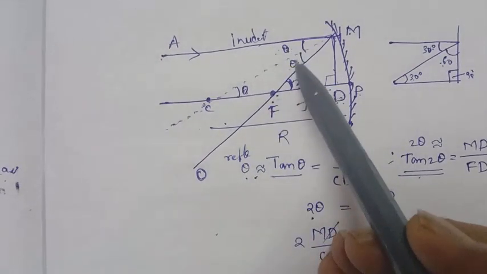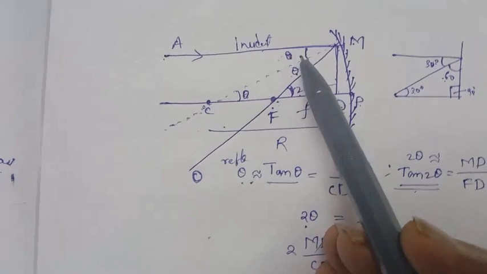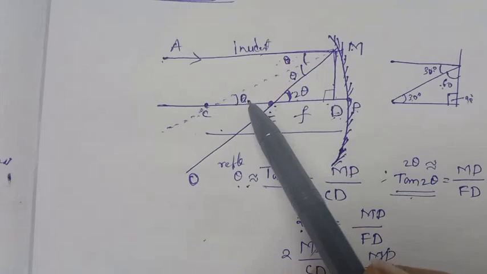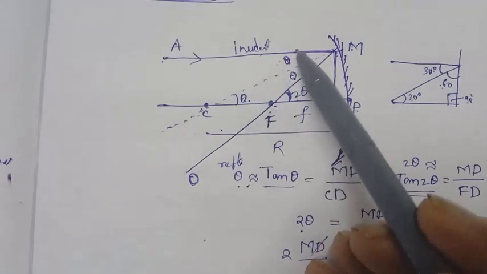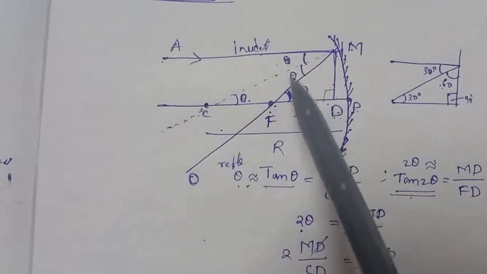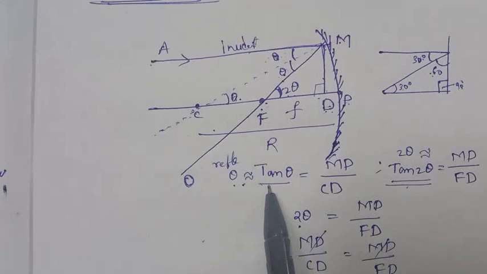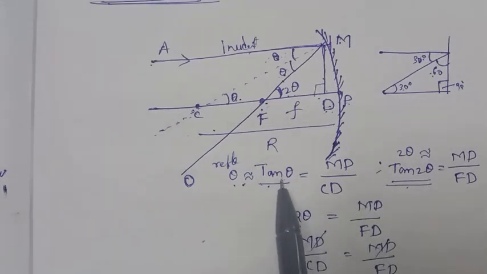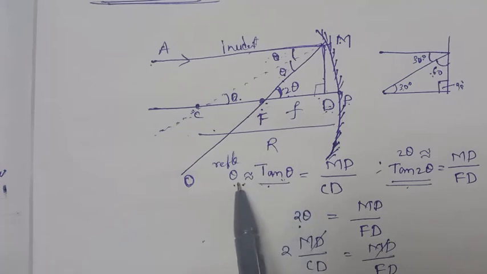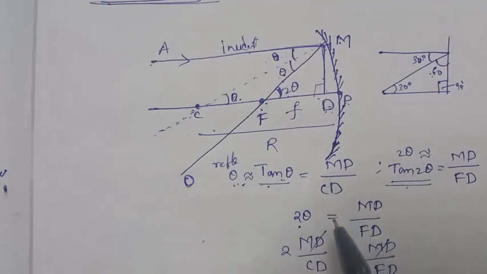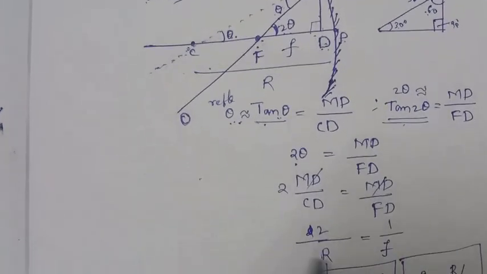It is the incident angle, it is the reflected angle, by the law of reflection. So the incident angle is equal to the reflection angle, and this exterior angle is equal to the interior angle here, so alternate angles are the same. Then here 2 theta is equal to 2 theta. So what do we apply here? Tan theta and tan 2 theta. Tan theta is very small, so it will be equal to theta, and tan 2 theta is very small, so it will be equal to 2 theta. Then you have to substitute the theta value here, and we get the relation between R and F.